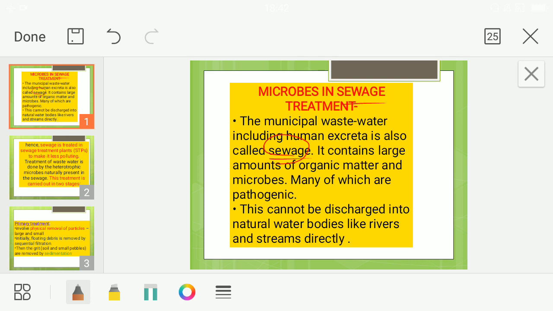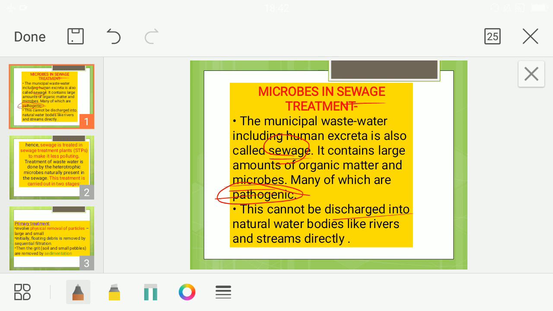It contains a large amount of organic matter. Along with that, many microbes are also present in the sewage, and most of these microbes are pathogenic. Pathogenic means they cause many different types of diseases. So it has to be treated. Just like that, you cannot discharge it into water bodies like rivers.